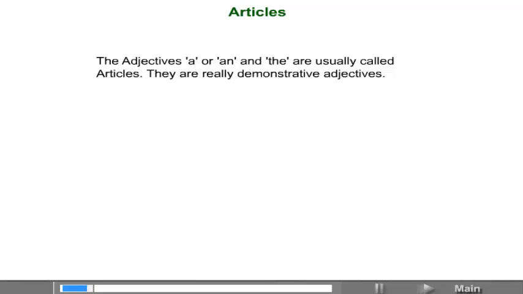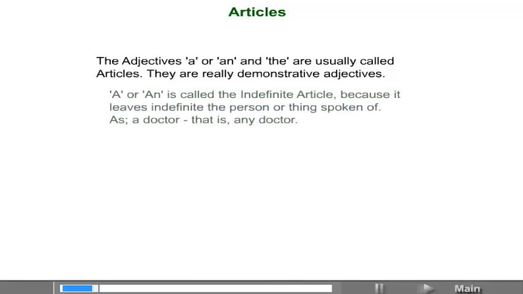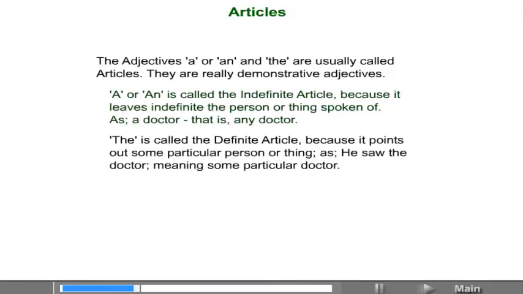They are really demonstrative adjectives. A or an is called the indefinite article because it leaves indefinite the person or thing spoken of, as a doctor, that is any doctor. The is called the definite article because it points out some particular person or thing, as he saw the doctor, meaning some particular doctor.